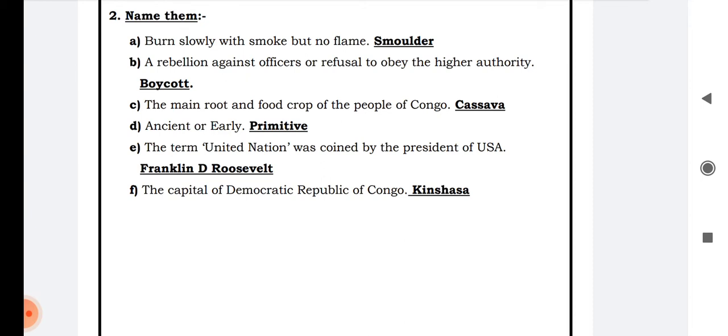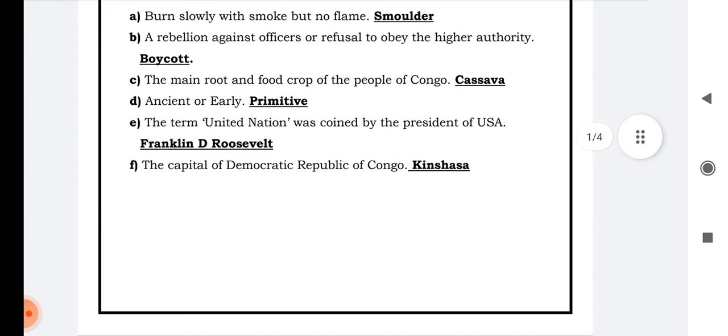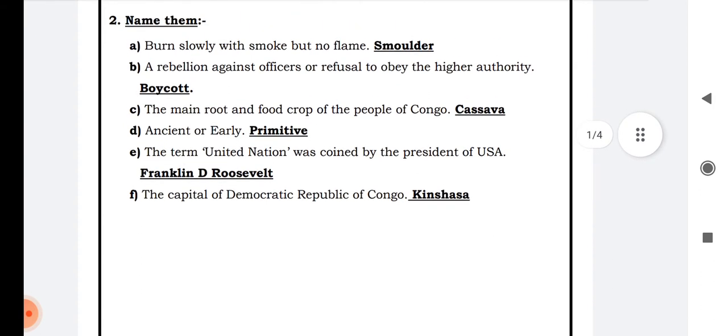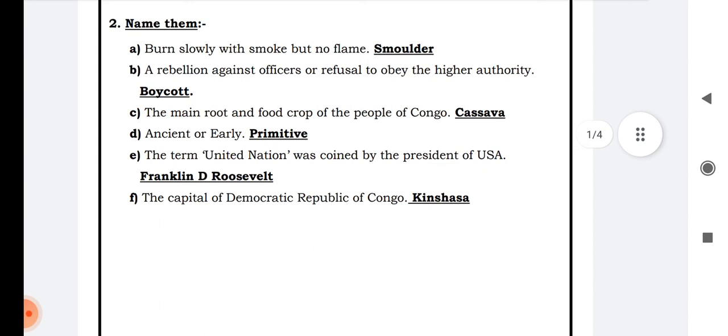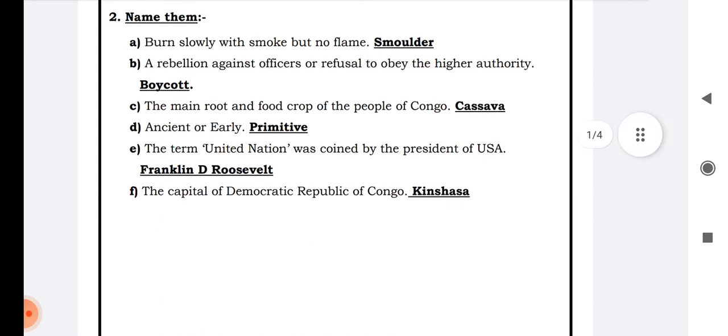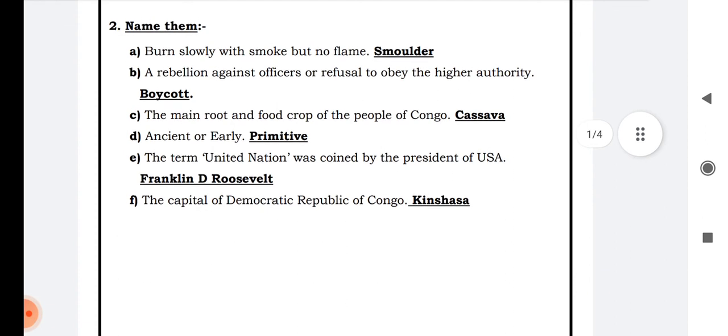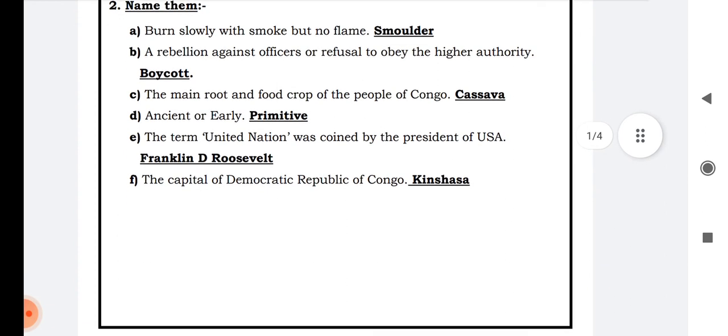Slowly, when the people came to know about the policies of the Britishers through the newspapers and the way the Britishers were working, slowly the smoke was there towards freedom, but no flame was there.